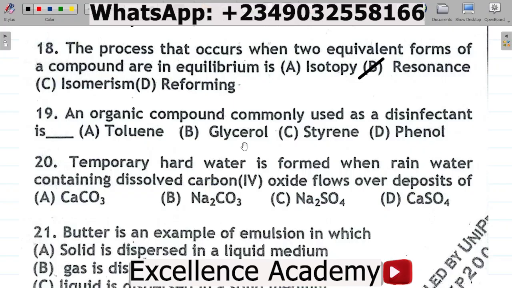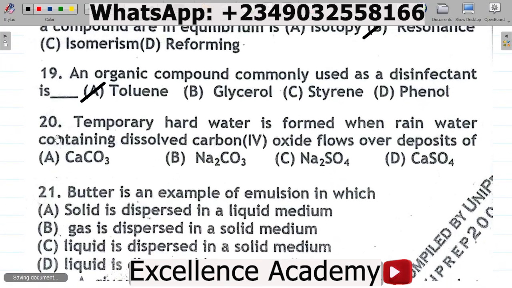Glycerol is usually used as a sweetener, right? For styrene, you want to note that styrene is used in plastic products packaging. Phenol is used for sore throat, all right? So for this, the answer is toluene. So the answer to this question here is A, toluene. Toluene is the organic compound that is commonly used as a disinfectant. So that's it.